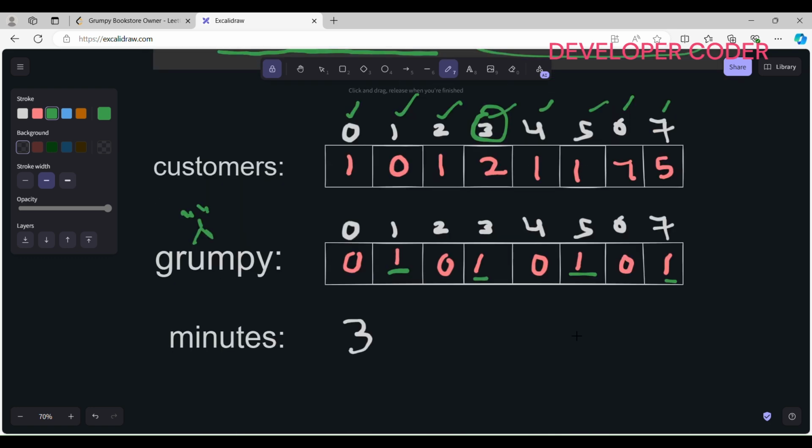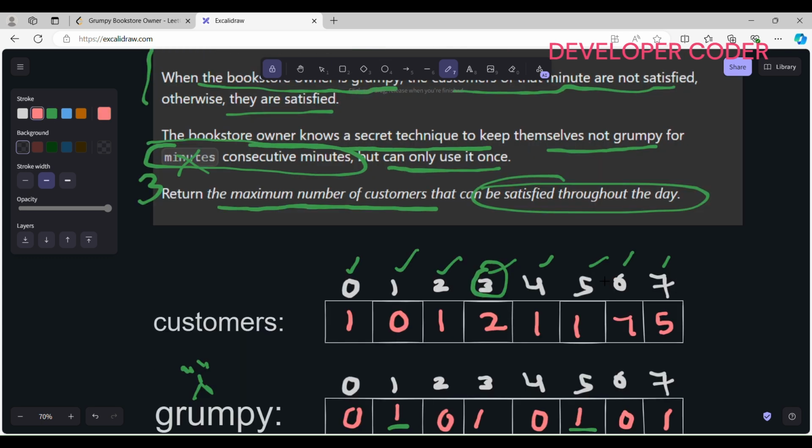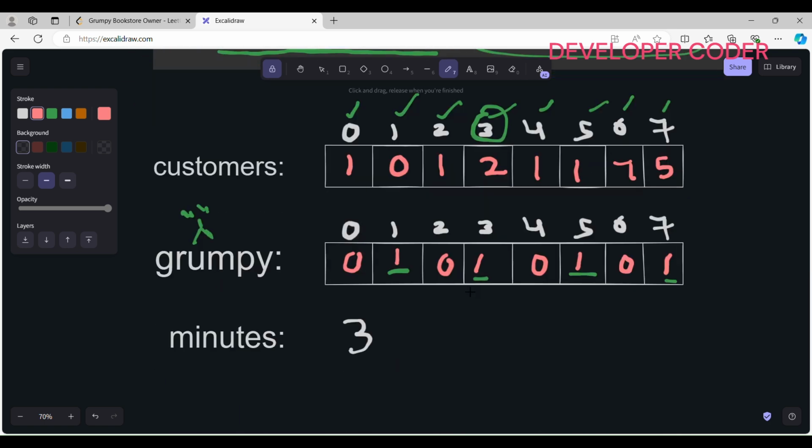Now let's see example one. Let's say initially the bookstore owner doesn't use the secret technique. So this customer is satisfied because the owner is not grumpy now, so I'm writing 1 here. Then this customer is also satisfied because the owner is not grumpy, so I'm writing 1 here.